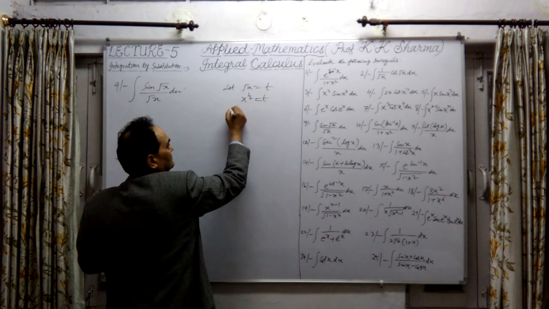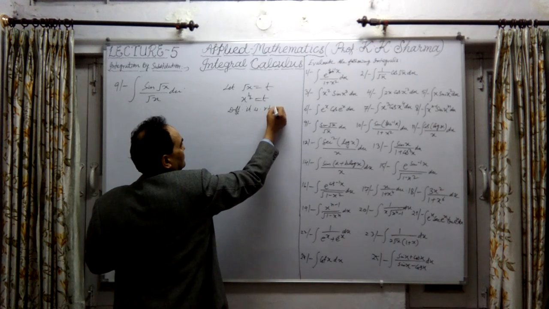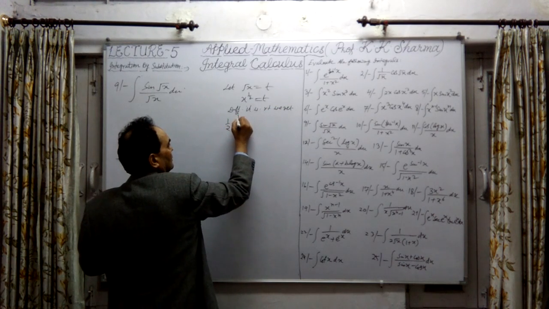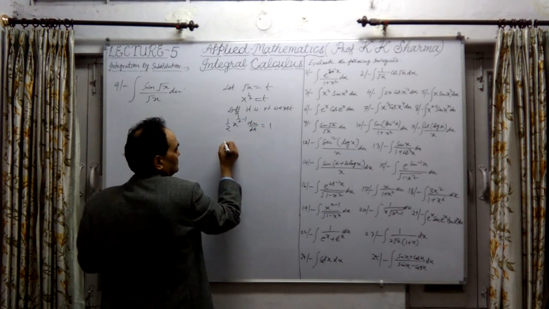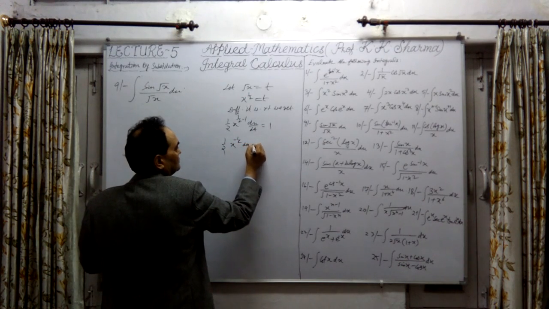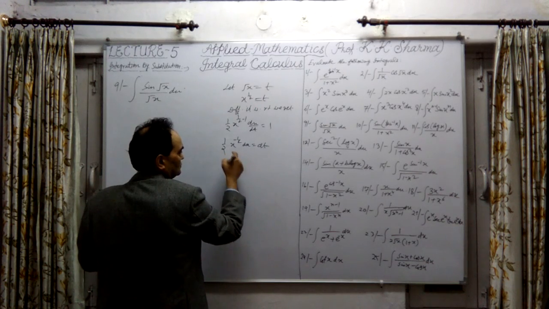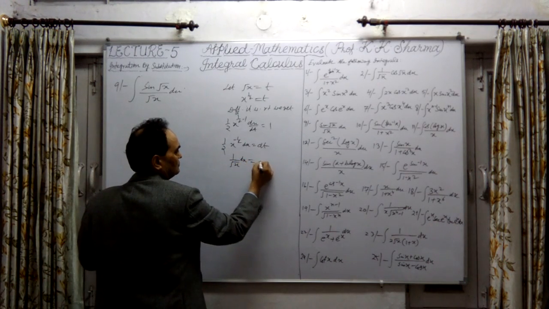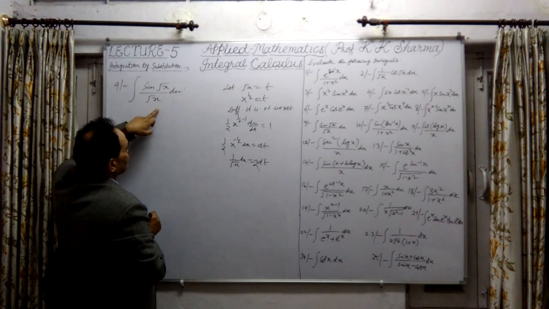So differentiating it with respect to t, we get half into x raised to the power half minus 1 into dx upon dt equal to 1. Or this is 1 by 2 into x raised to the power minus half into dx equal to dt. This is 1 upon under root x, since x raised to the power minus half can be taken into the denominator, into dx. This is equal to dt, so 1 upon under root x into dx equals 2 into dt.